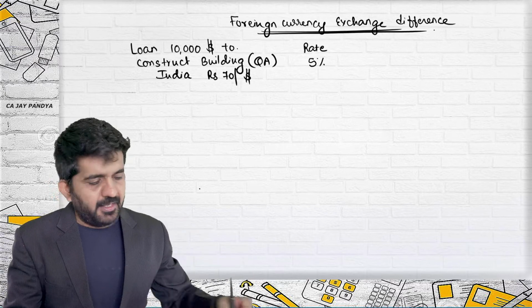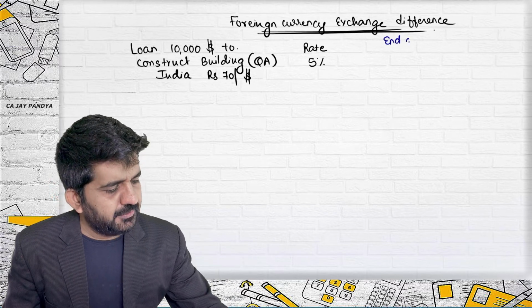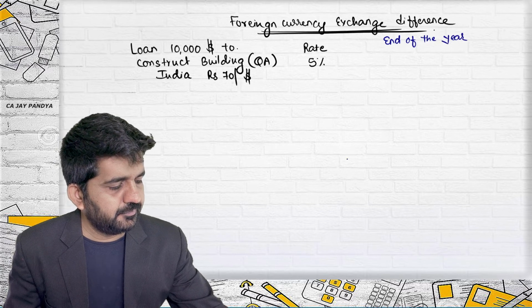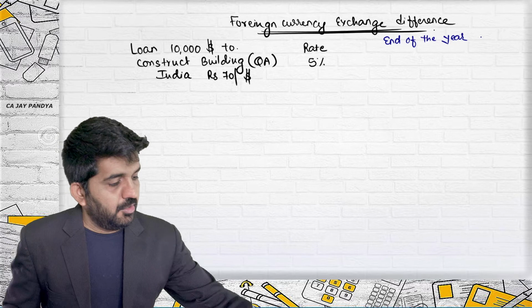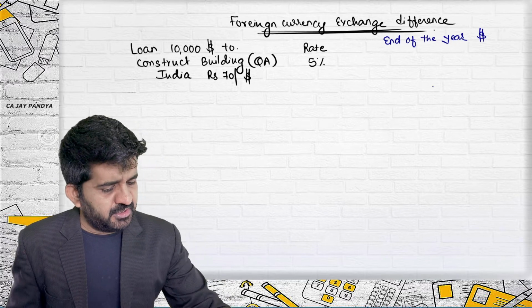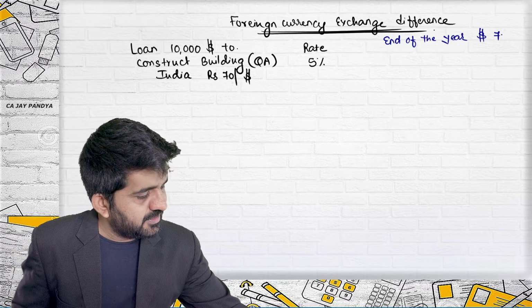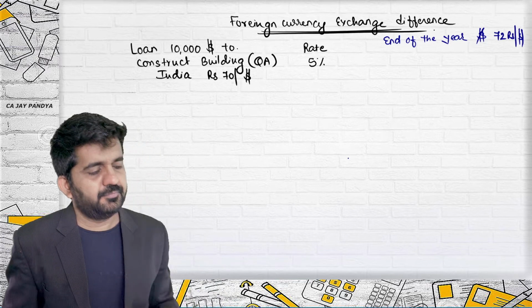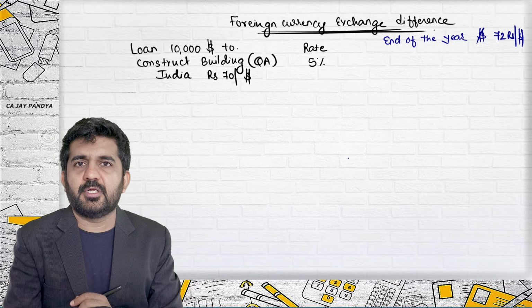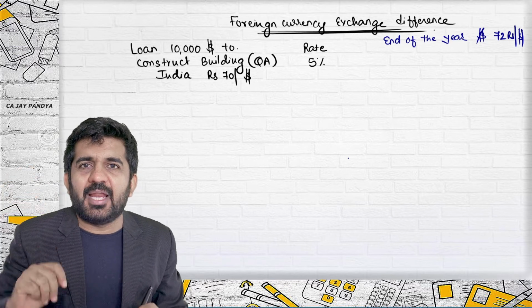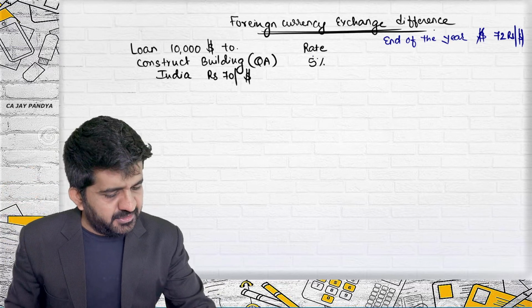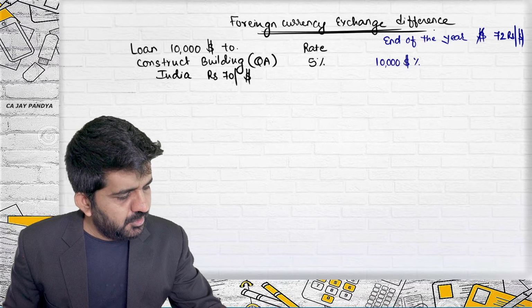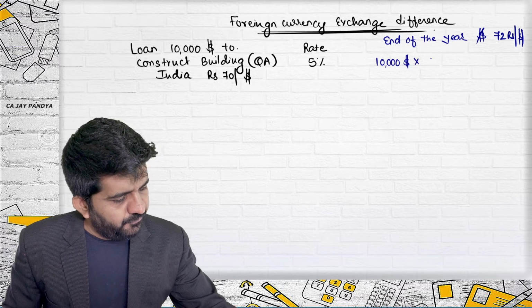At the end of the year, the dollar rate was 72 rupees per dollar. How much interest you will end up paying in terms of rupees is $10,000 into 5%.